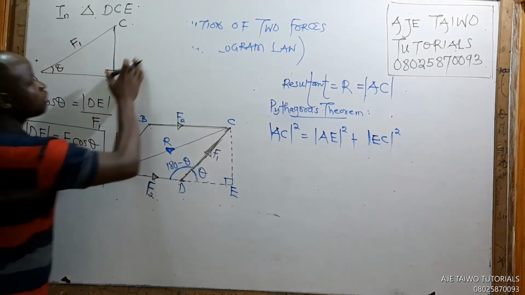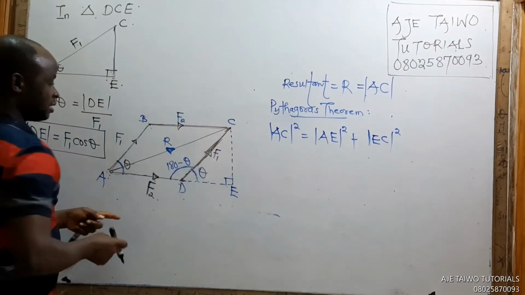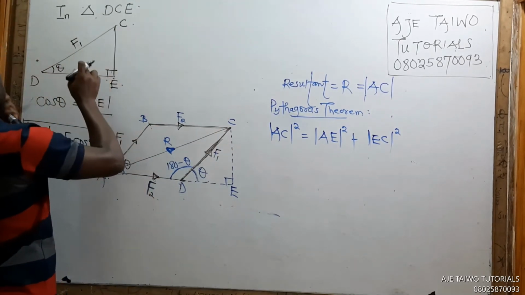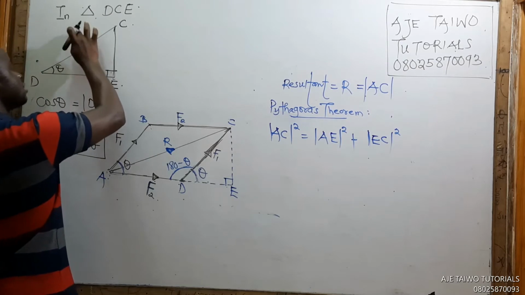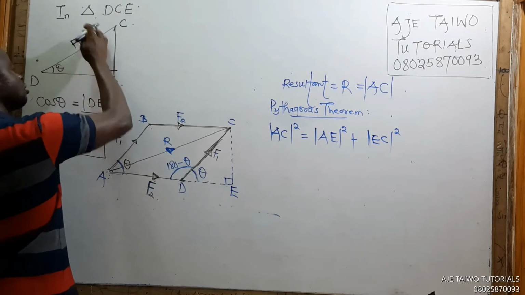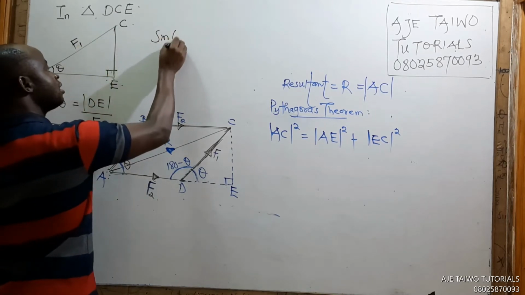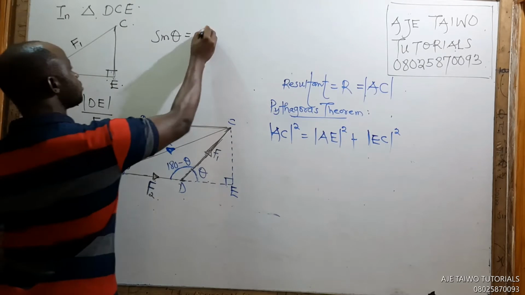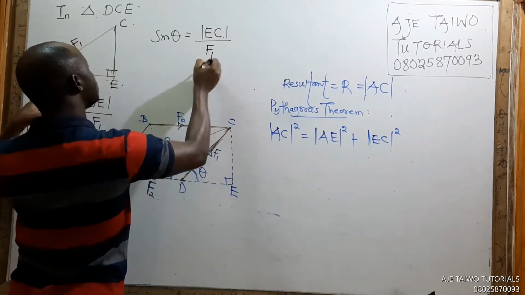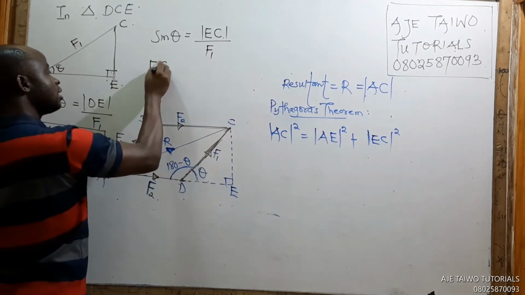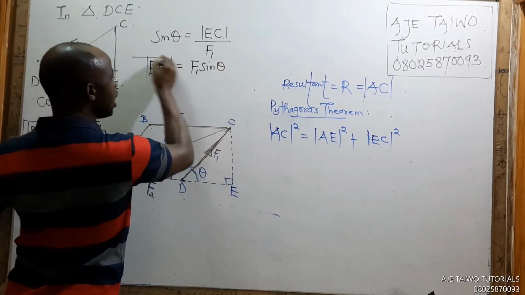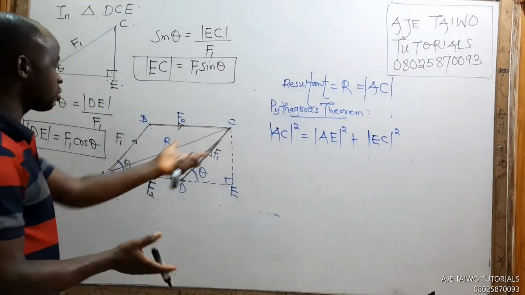Okay, now if we have gotten DE, can we get EC also? How do you do that? Compare this place and this place. This is opposite, this is hypotenuse. Opposite and hypotenuse should be sine. So you have sine theta equals EC over F1. That means our EC will be equal to F1 sine theta. Okay, I also know EC now. So let's continue.